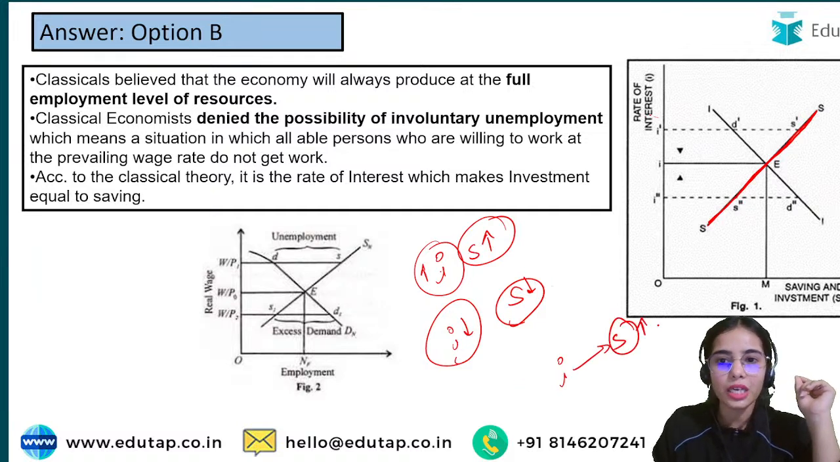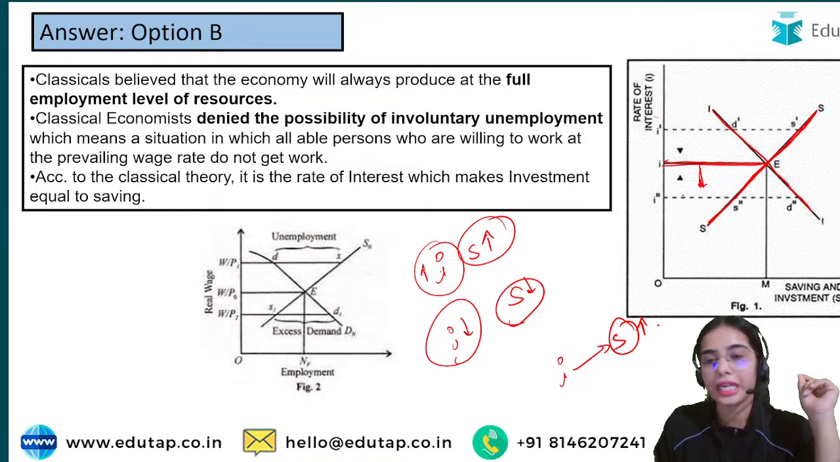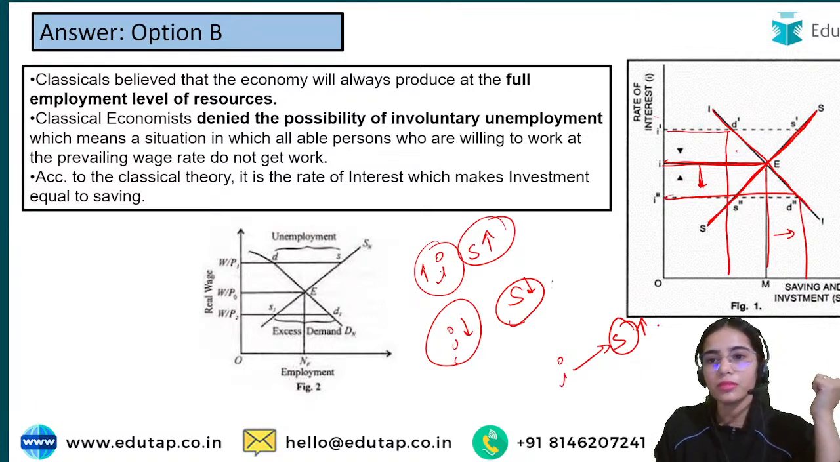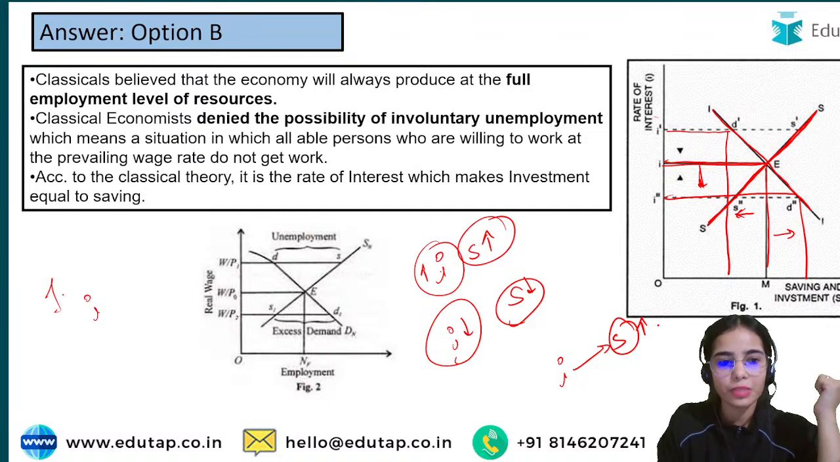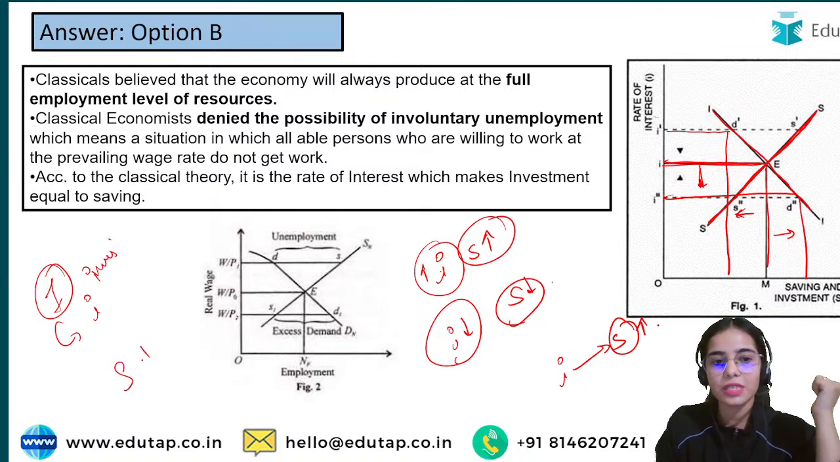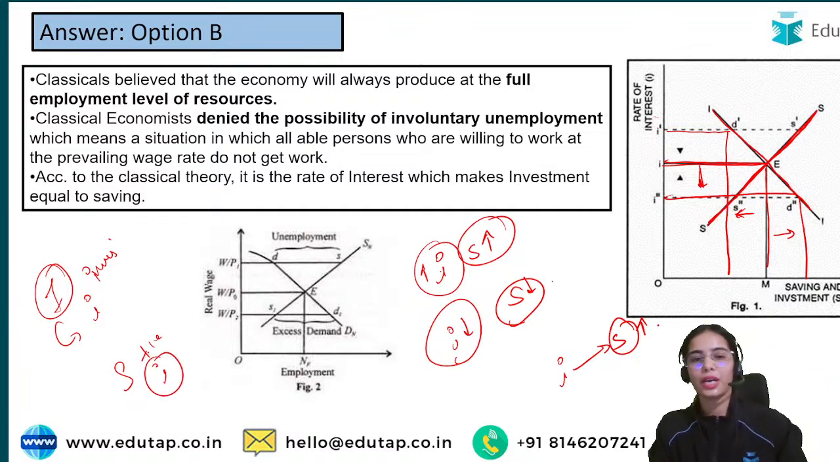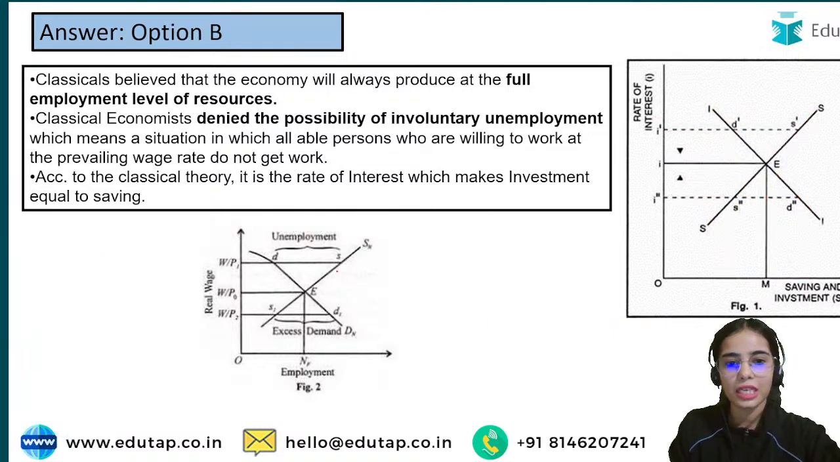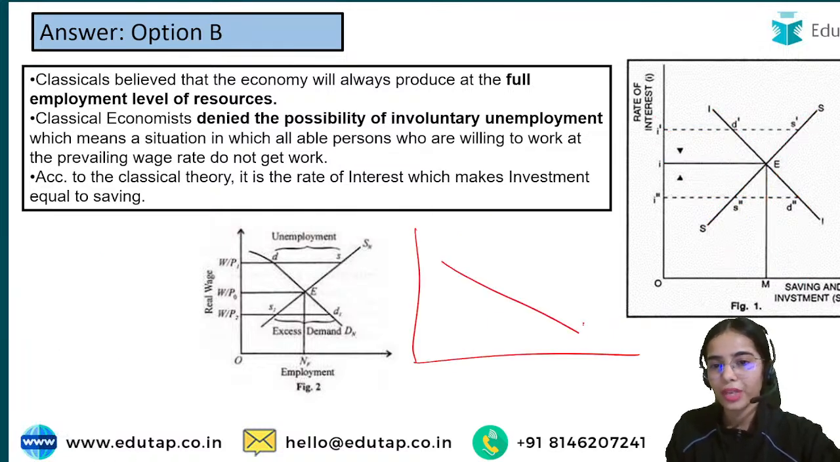Now, with the interest rate, the investment slopes downward, because when the interest rate is declining, you will invest more. When the interest rate is high, your investment will be low. That's why investment is inversely related to the interest rate, and savings is positively related to the interest rate. I hope this is clear. Now if there is unemployment in the economy, this is your demand for labor.